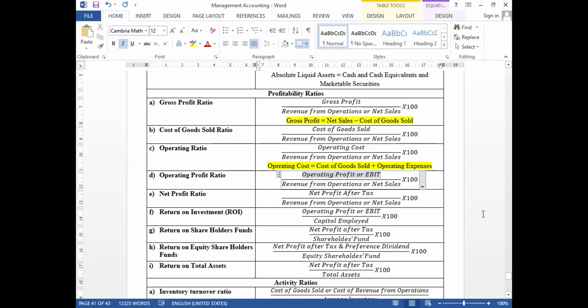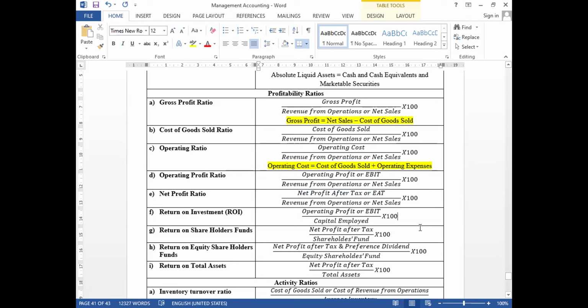Sales minus cost of goods sold is gross profit. From that profit you need to deduct all the expenses except interest and tax, then that profit is called operating profit or EBIT. If you deduct interest and tax, then that profit is called net profit after tax, or we can also call it EAT, earnings after tax.